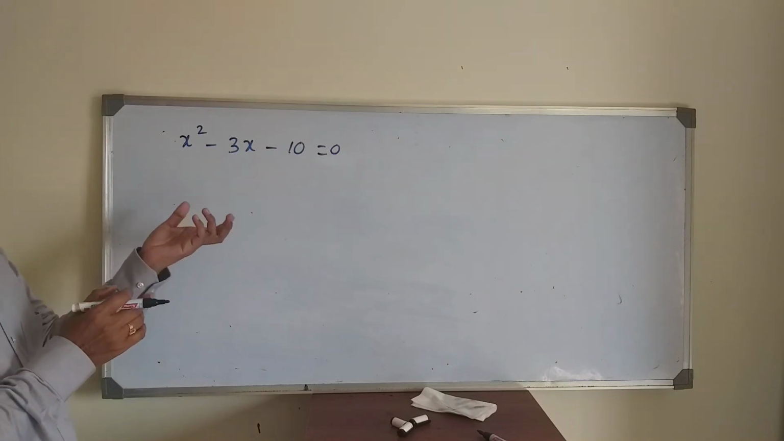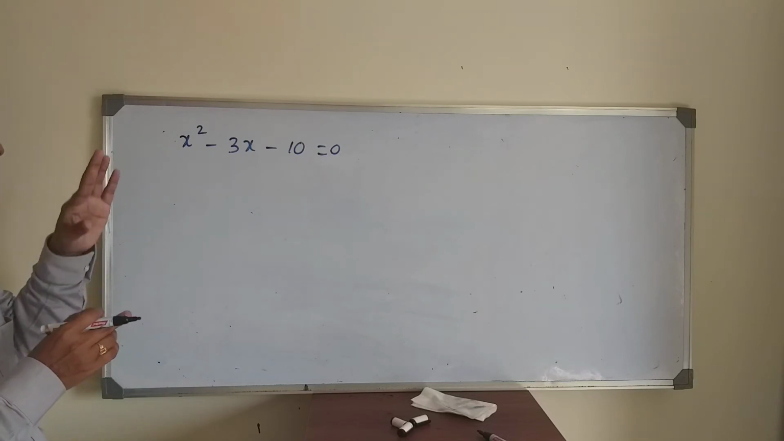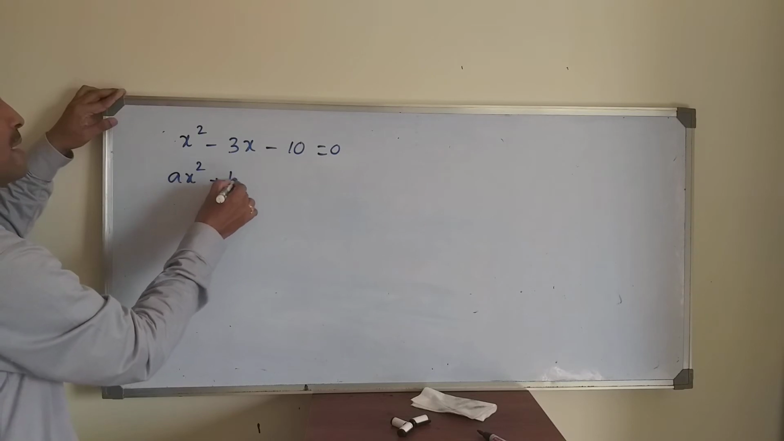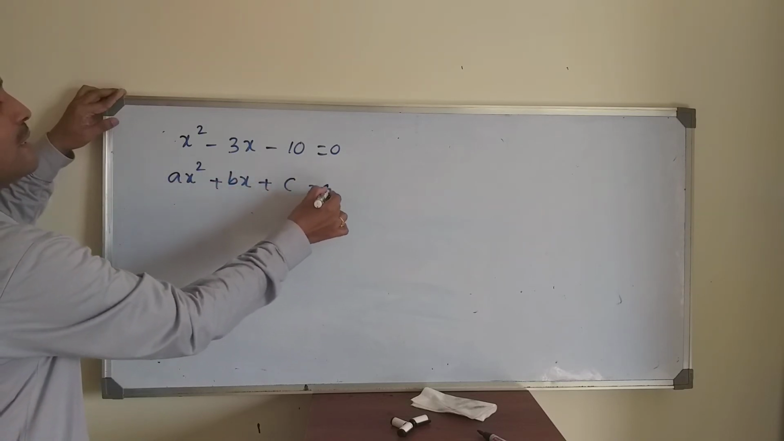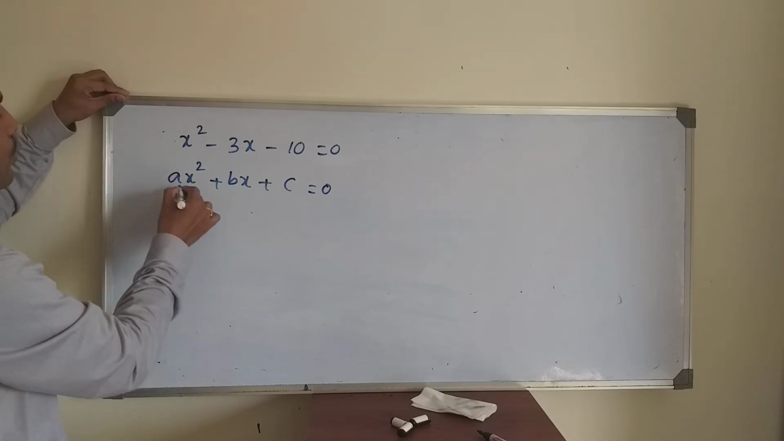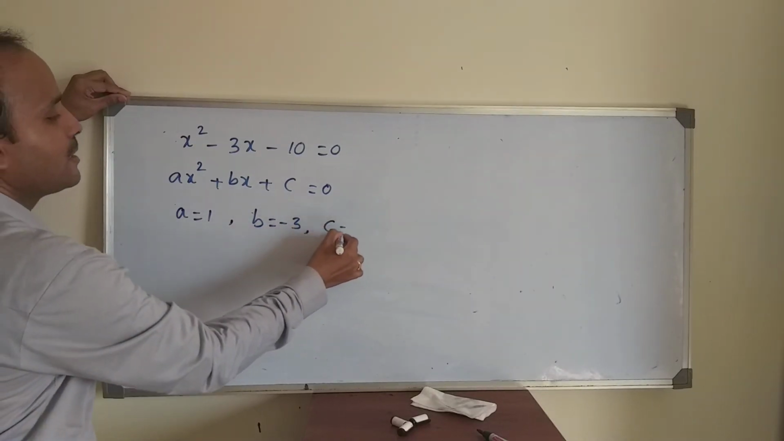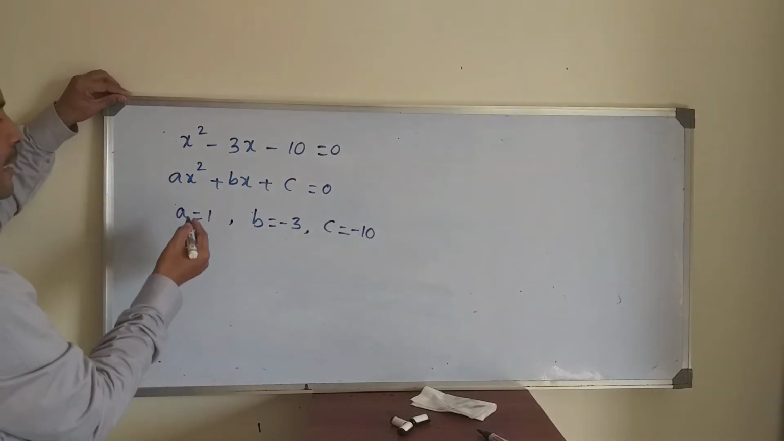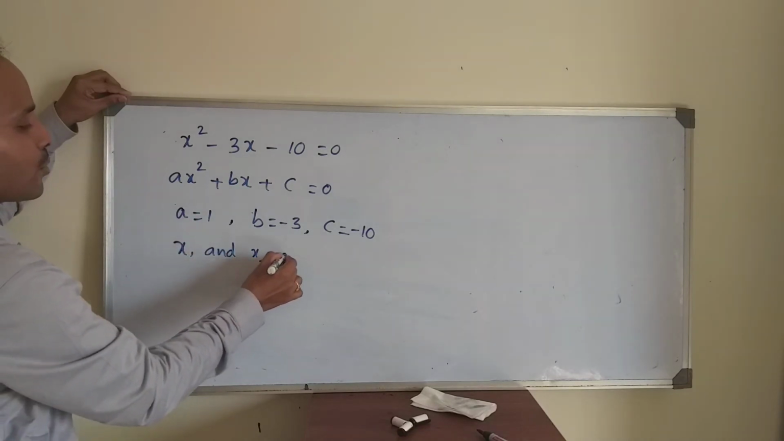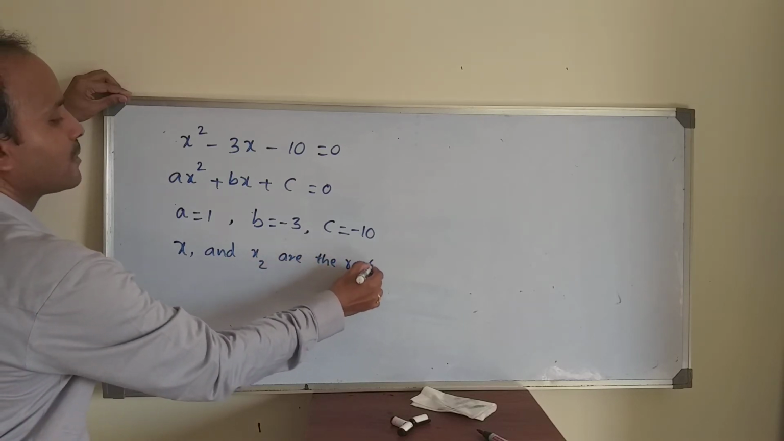One method is, since we know the addition of roots and the product of roots, you will get it. There are two methods to solve this problem. This is in the form of ax square plus bx plus c is equal to 0. By comparing these two, a is equal to 1, b is equal to minus 3, c is equal to minus 10. I am taking x1 and x2 as the roots of the equation.